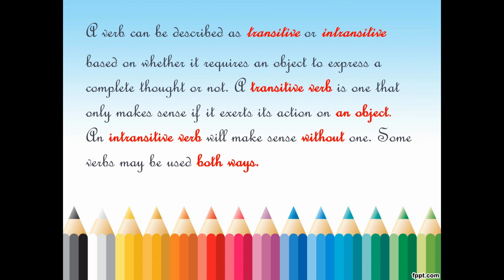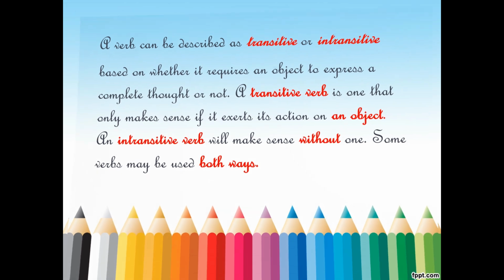A transitive verb is one that only makes sense if it exerts its action on an object. An intransitive verb will make sense without one. See here, an intransitive verb doesn't need an object, but a transitive verb should need an object. Some verbs may be used both ways. Some verbs we can use in both ways. I'll make it clear with the transitive verb once more.